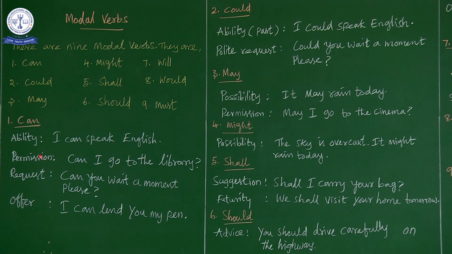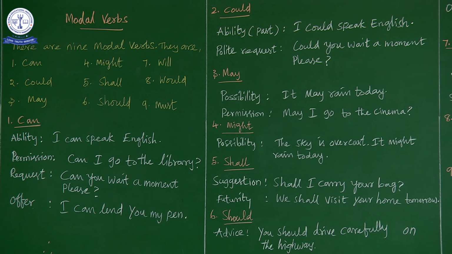Next, permission. Asking permission: Can I go to the library? You are asking permission of your equal age or below your age. You should not ask this sentence to your senior or to your authorities, because it is not in a polite manner. Whenever you ask permission using can, you must ask only your junior, your equal age, or your friends. So, can I go to the library?